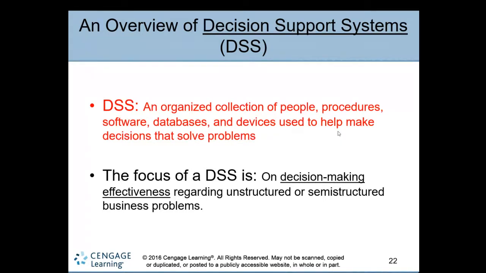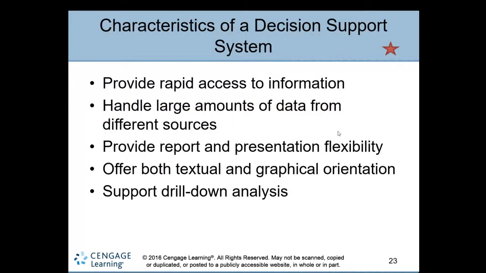So the main purpose and focus of a decision support system is to make decisions effectively regarding structured and semi-structured business problems. Mostly business problems are semi-structured, so semi-structured decisions are found in almost every business area. The main characteristics or functions of a decision support system are to provide rapid access to information, much faster compared to the management information system, and to handle large amounts of data from different sources.